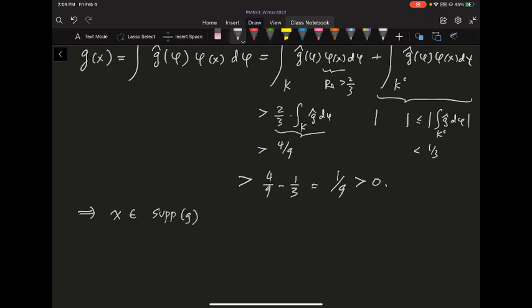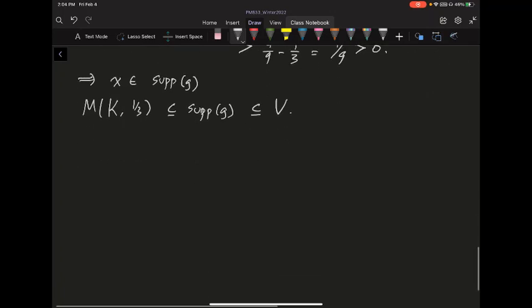So this just shows that the set M of K, 1/3 is going to be contained in the support of G, but your support is actually contained in V. So now you find some of these M_{K,epsilon} inside your open neighborhood V. So you have that these M also form a base of topology. So as a quick corollary, now we can show this phi we defined from G to G double hat is a homomorphism.